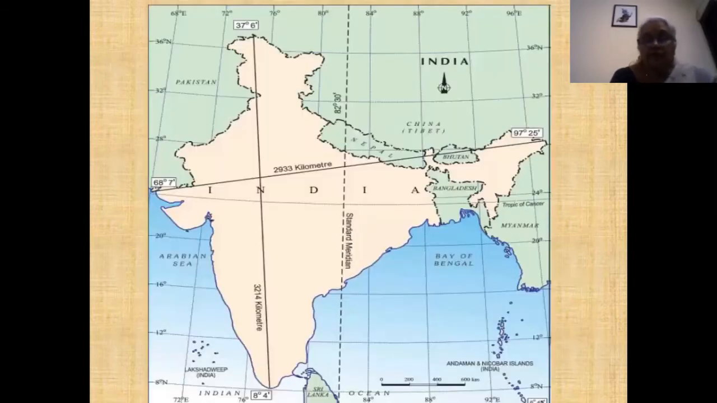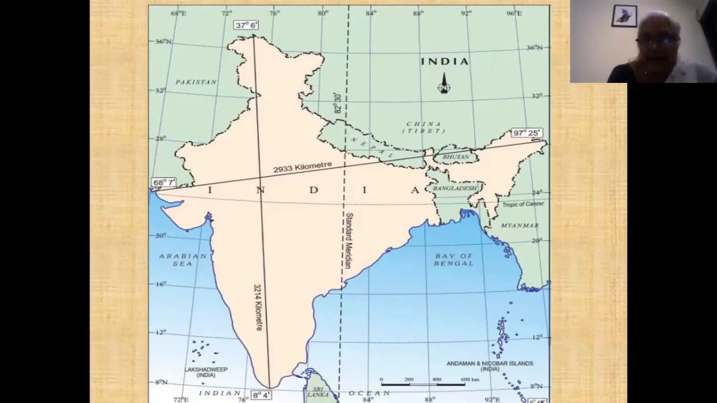So this is the map that you need to be familiar with. It's in the NCERT books, and you can see that the data is given about the east to west distance and the north to south, as well as the Tropic of Cancer going almost exactly through the center of India. We also have one more longitude here, which is the standard meridian, which passes through Allahabad and sets the time for the entire country.